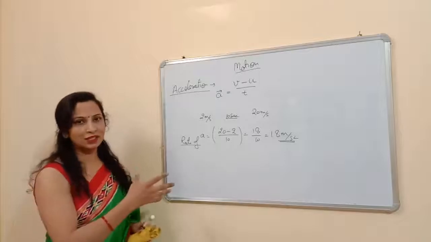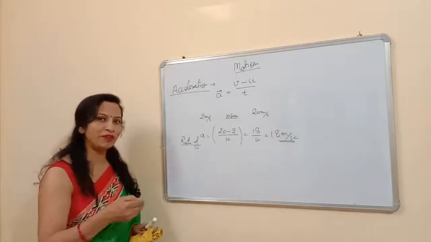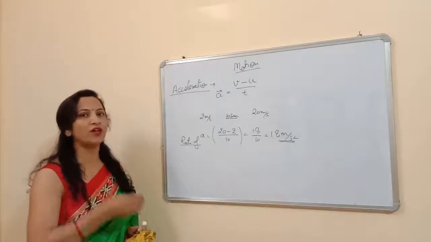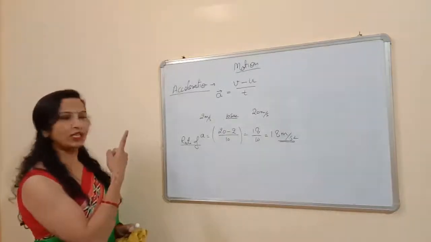So is it clear that if you find the difference between the initial and the final velocity and you divide it by the time, you can find the rate of change of velocity, which is called the acceleration.